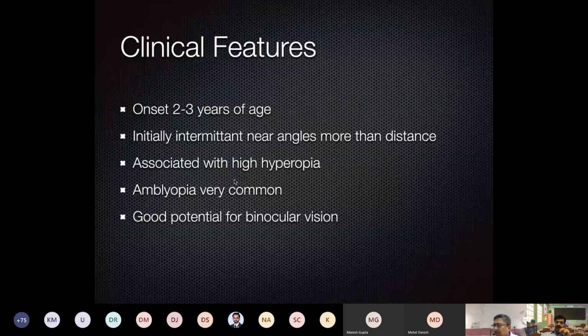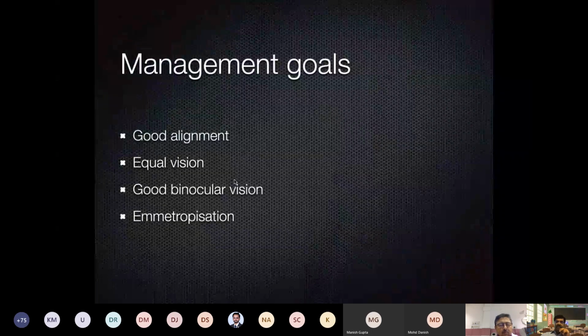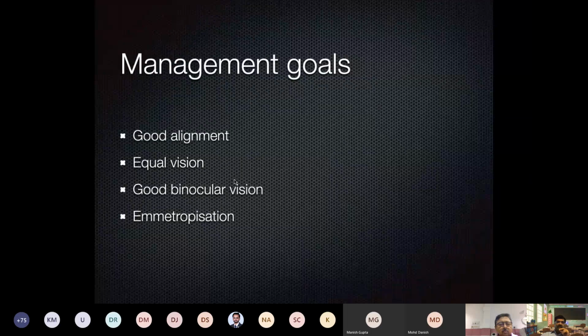And when the accommodative esotropia occurs, it occurs for a limited period of time, because generally infantile esotropia tends to get more neglected than accommodative esotropia because of the acute onset of the symptoms. A growing child, and suddenly the eyes start deviating, the parents get panicky and they bring the child for a checkup. So that is why also the prognosis is good.